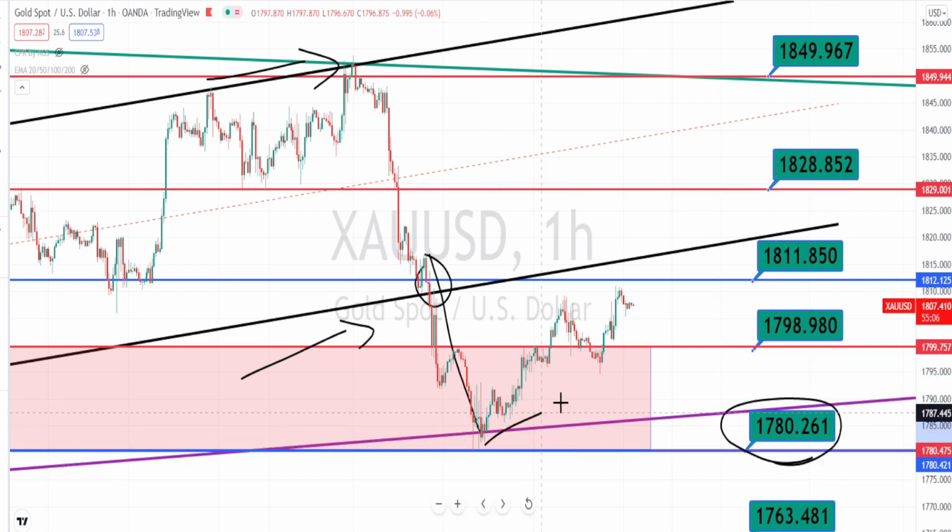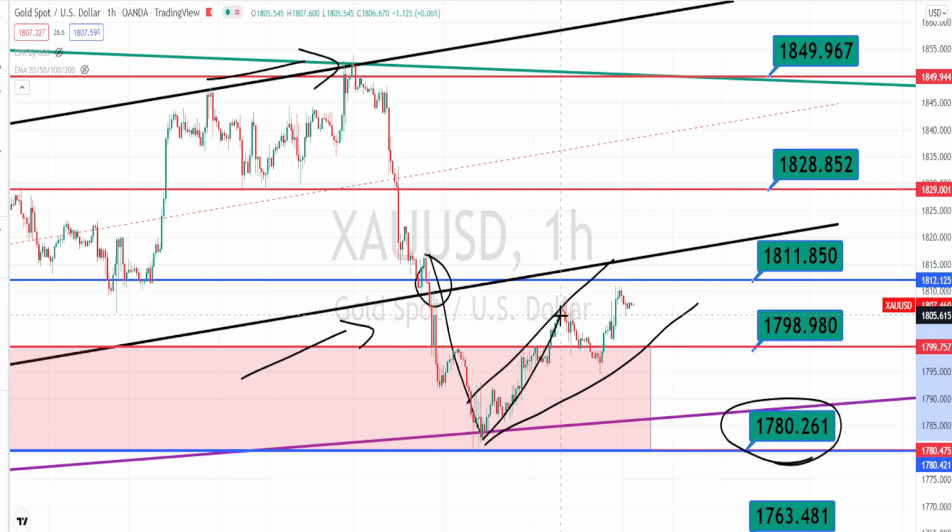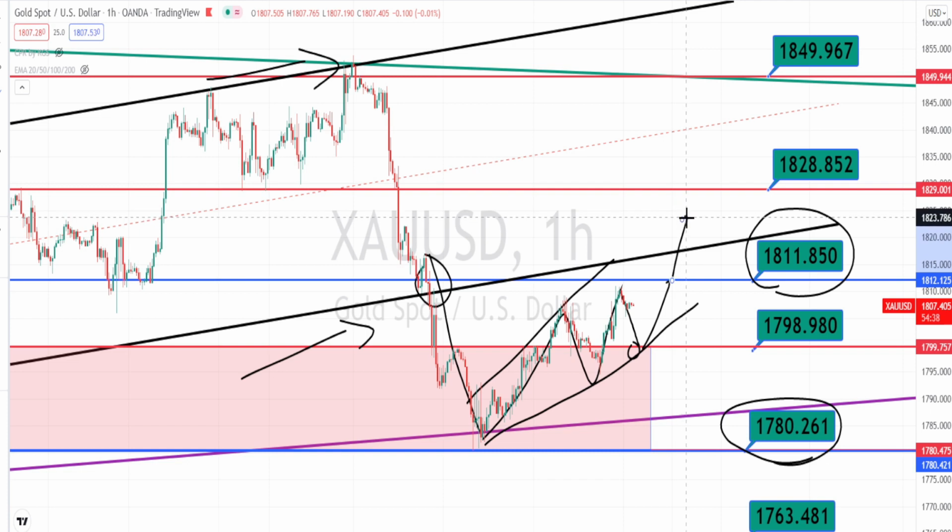Currently when we look at the price action, it is in a very nice bullish trend. You can see the impulse move, pullback, and again it is going on an impulse move. We can expect a pullback and support at the level of 1798, and again an impulse move. Only when the price action breaks the resistance level of 1811, we can expect a further continuation of this price action.